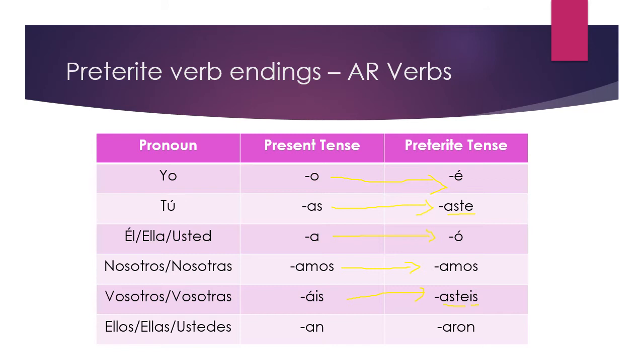And finally, we have ellos, ellas, and ustedes, which go with aron. Again, there's some similarities here. An, this one has an an, it just also has an ro. An turns into aron in the past preterite tense. Go ahead and copy all of these endings into your notes now and make sure you include the accent marks on é and ó because they are important.